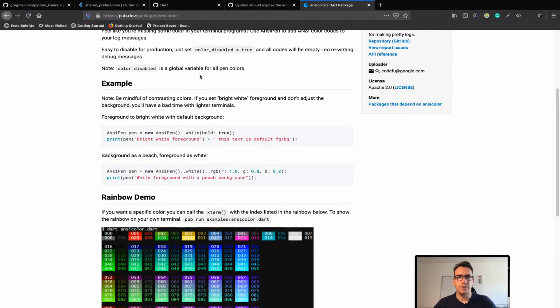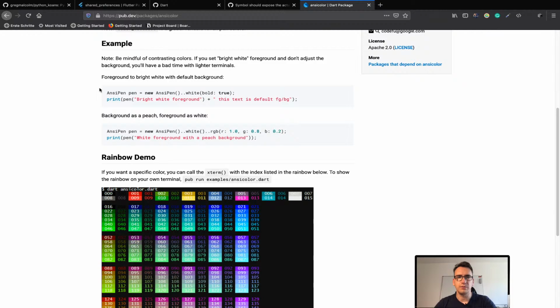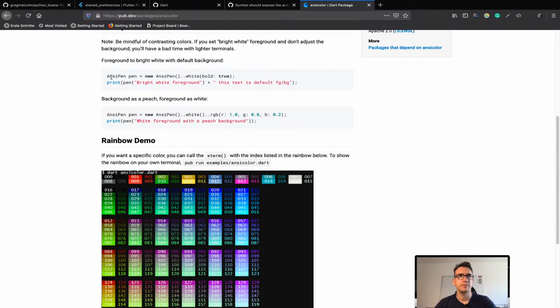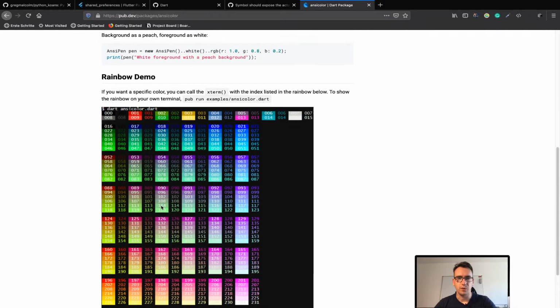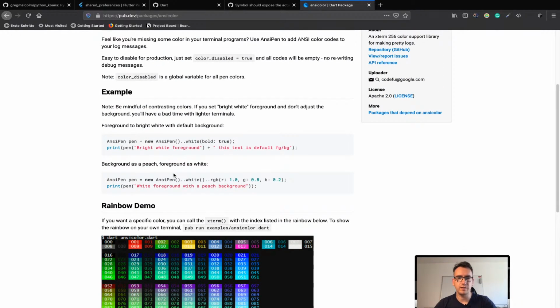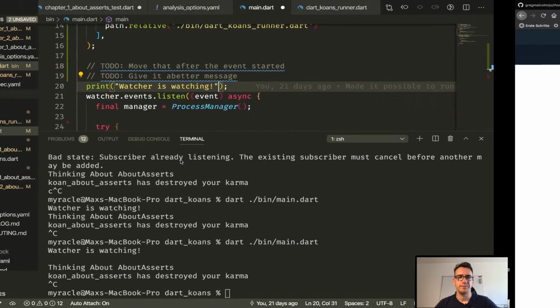Color disabled is a global variable for all pen colors. Okay, example. Be mindful of contrasting colors, of course. What do we have here? We have the ANSI pen where we get the color inside and then we just write it down and it looks like this. That would be pretty awesome, I think, or it would exactly solve our problem. So let's have a look if this is working.